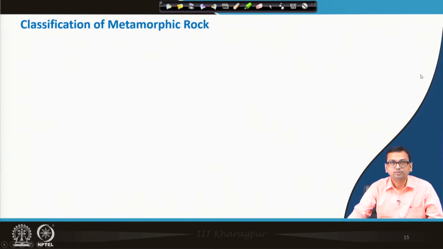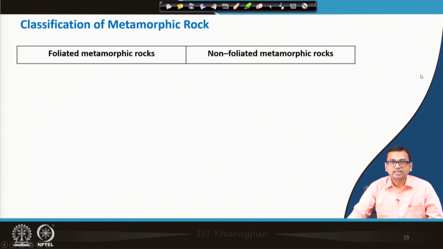Now, the classification of metamorphic rock. At the very beginning of today's lecture, I showed you there are primarily two types of metamorphic rock: foliated metamorphic rock and non-foliated metamorphic rock.